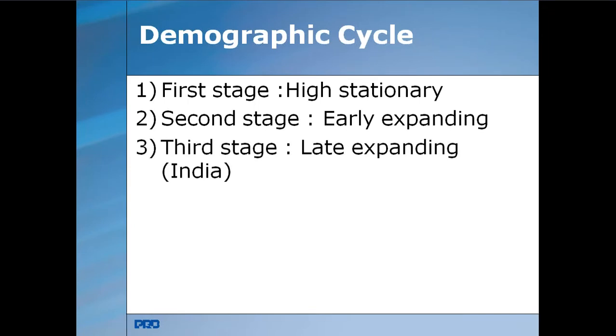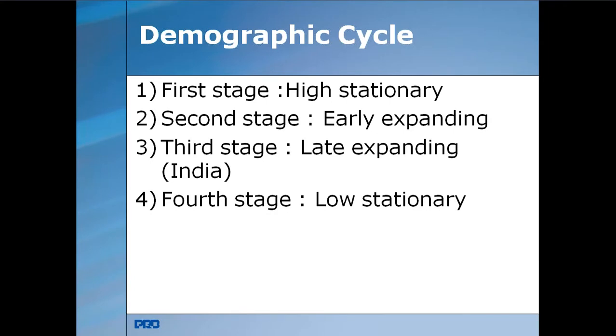Whereas late expanding means the death rate is still declining and the birth rate tends to fall. It just appears to fall. India entered this phase, where the total fertility rate and the growth rate are increasing. That is called late expanding.